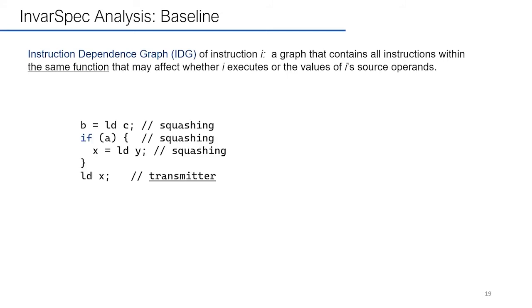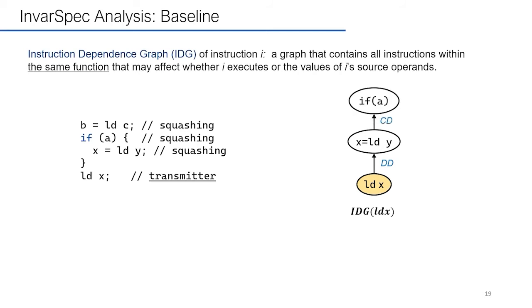For the example code snippet here, let me show you how to build the IDG of load X. First, because load X has data dependence on the load Y, we will add an edge from load X to load Y and label it with data dependence. Then, we find that load Y has control dependence on the branch, so we'll also add an edge from load Y to the branch and label it as control dependence.